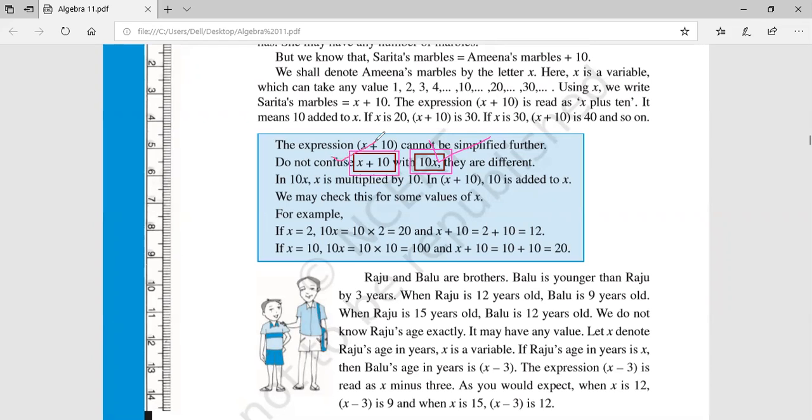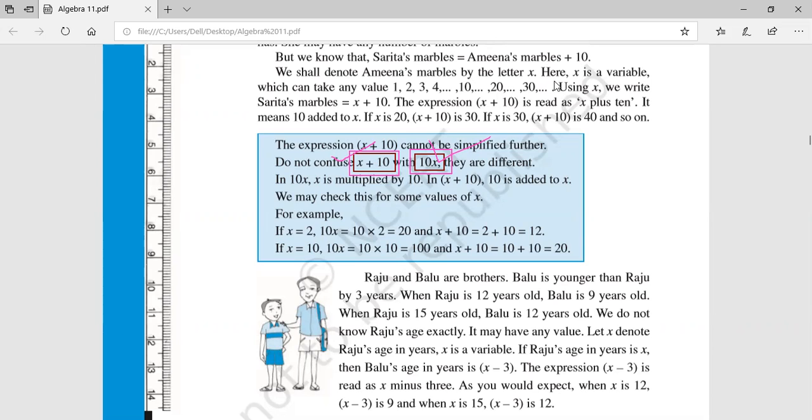But x plus 10 is used when one price is more than another. Suppose you brought one chocolate, chocolate A, and your brother or sister brought another, chocolate B. If you compare the price, you can say the price of your chocolate is a little less than mine, or the opposite. Mine is written 8 rupees, yours is written 10 rupees. Then mine is 2 rupees less, yours is 2 rupees more. In that condition, we have to use x plus 10.